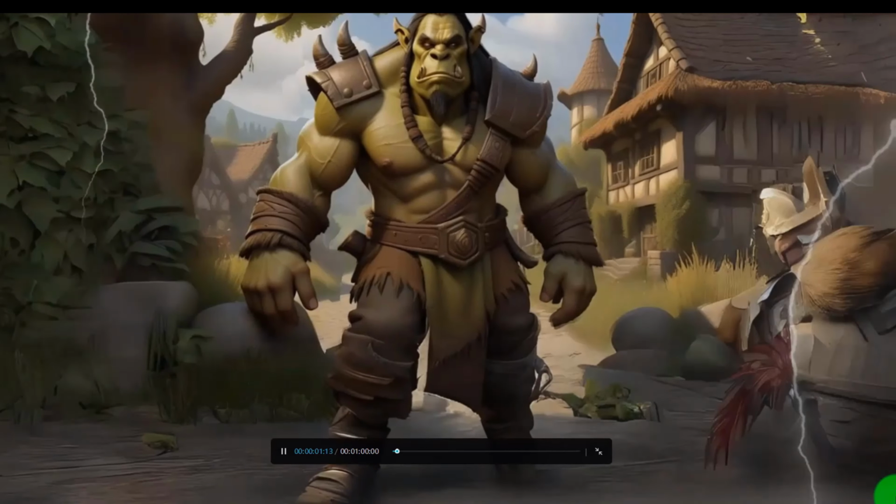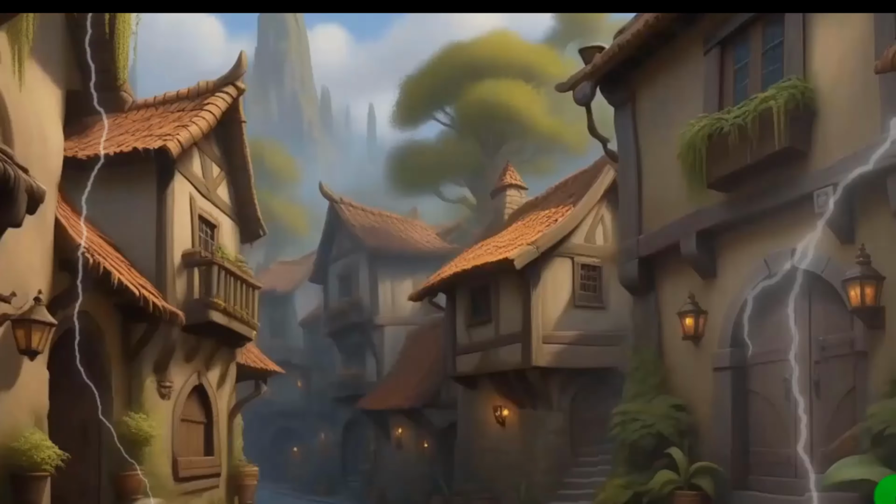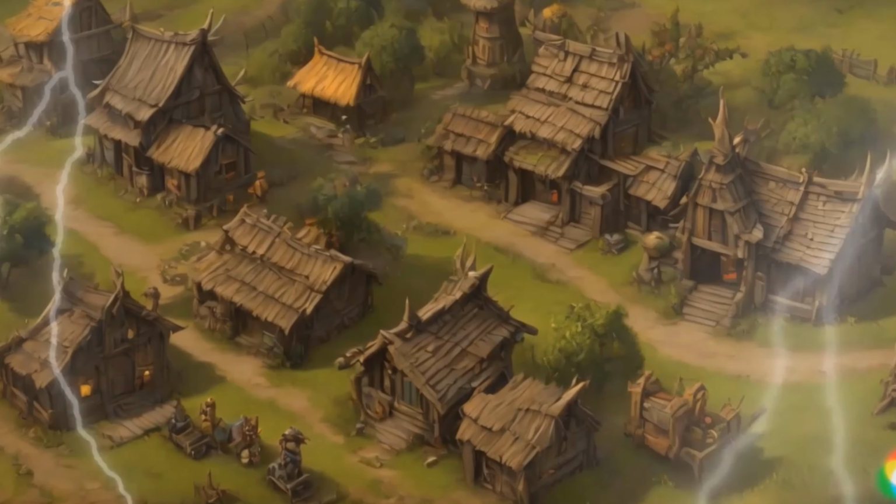In the heart of an ancient and enchanted forest, there lived a fearsome monster known as Gloomclaw. Legend had it that Gloomclaw was born.